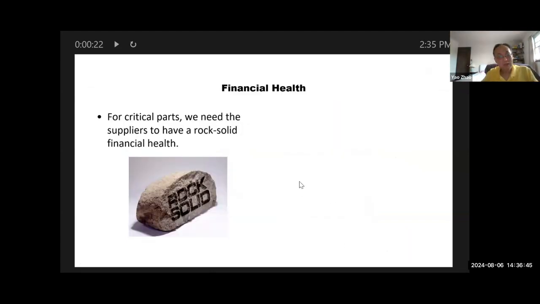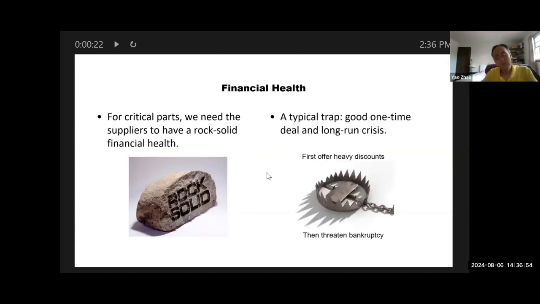Right now, we also need to look at the financial health. For critical parts like processors, we need suppliers to have rock solid financial health. But you gotta be careful here, right? There's a typical trap you should avoid. Your supplier may offer you a one-time good deal, which turns out to be a long-term crisis. For example, they may offer you a heavy discount initially, and then they threaten bankruptcy. Oh, this happens a lot. Watch out for that by looking at their financial health.